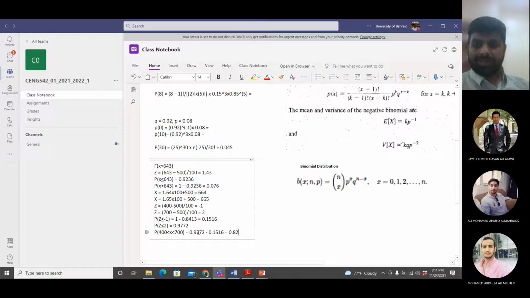So in this example, whenever we were given a value, we converted it to a z value. And whenever they asked for a probability, I took the probability of the z value and then converted back to the x value or the score. This is what we have done in the whole example. We have done the conversions multiple times. You just convert z to x or x to z, and the use of the table is enough to give you the probability of anything. Any questions? Is it clear?